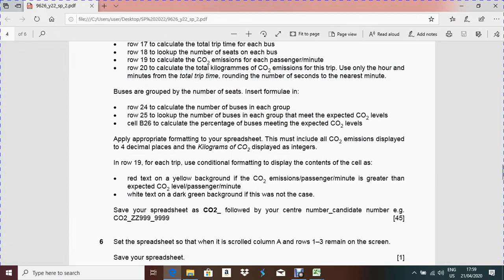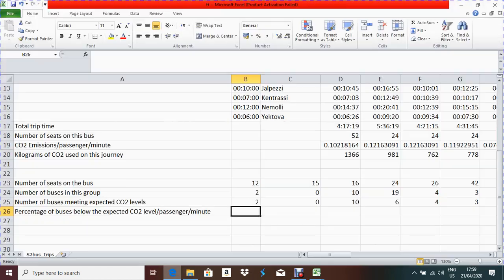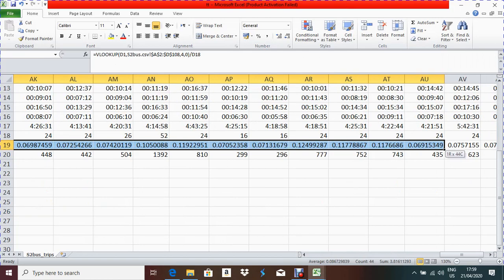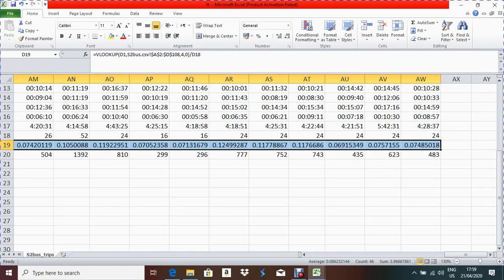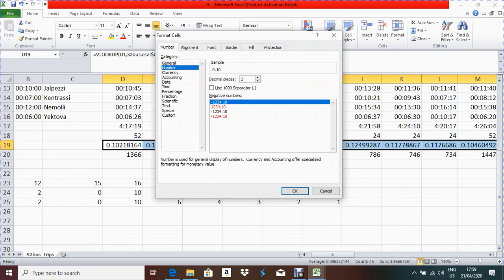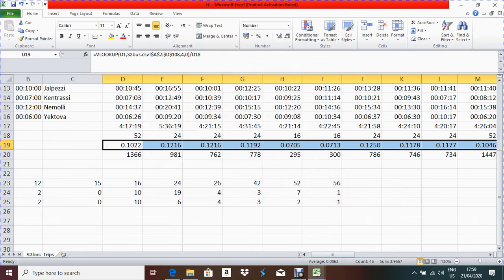Apply the appropriate formatting in the spreadsheet. This must include all the carbon dioxide emission displayed to 4 decimal places and the kilograms of carbon dioxide displayed as integers. So this one should be 4 decimal places for carbon dioxide emission. So block the whole thing, right click, Format Cells, then Number, decimal places will be 4, then press OK.